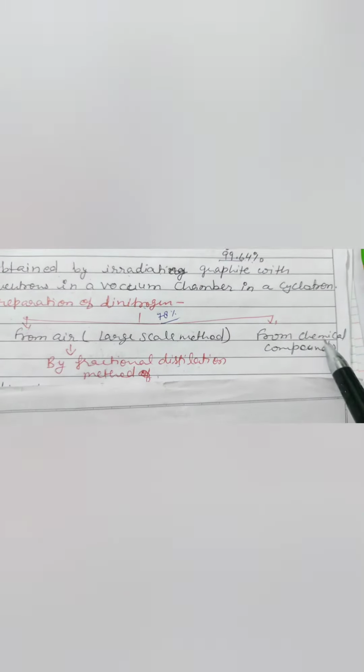We have basically two methods to prepare dinitrogen. One is from air, a large scale method. It is a physical method. By the fractional distillation method we can obtain dinitrogen from the atmosphere, from the air, because we know that nitrogen in the atmosphere is 78%. Second, from chemical compounds: by using different chemical compounds we can synthesize dinitrogen gas.